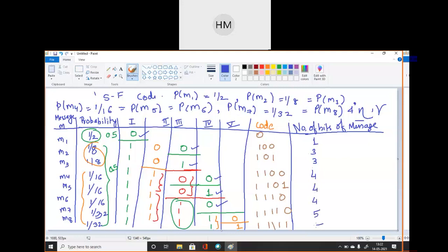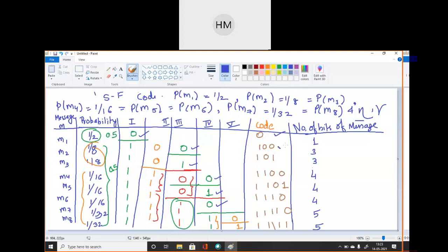ठीक है. So next you can do by your own. So you can check this codes. First is of length 1, 0. ठीक है. Then it's 100.